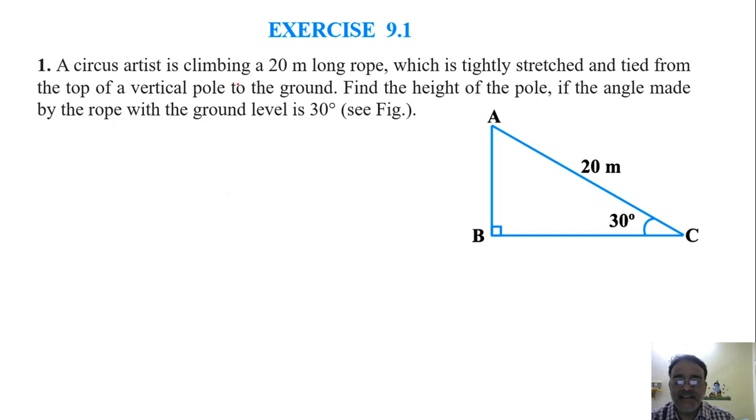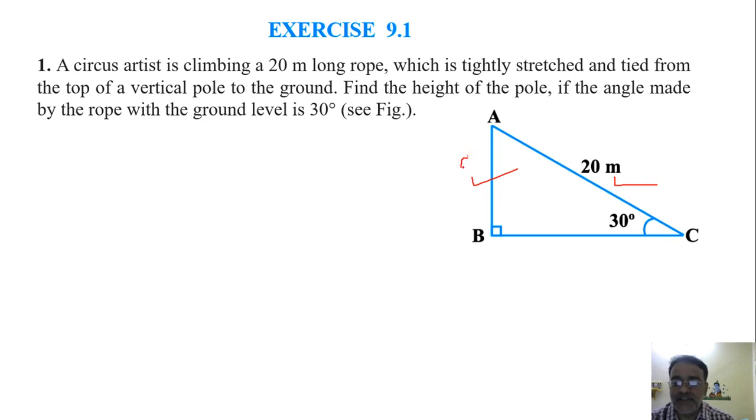A circus artist is climbing a 20-meter long rope which is tightly stretched from the top of a vertical pole to the ground. Find the height of the pole if the angle made by the rope with the ground level is 30 degree. See this figure. So this is the height of the pole, right? And this is the rope, 20-meter rope. Now we need to find the height of the pole. Now the height of the pole is AB.